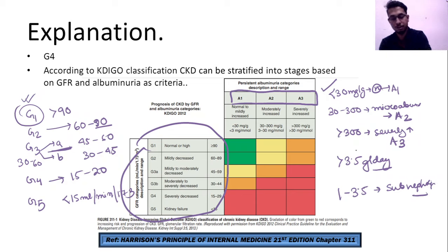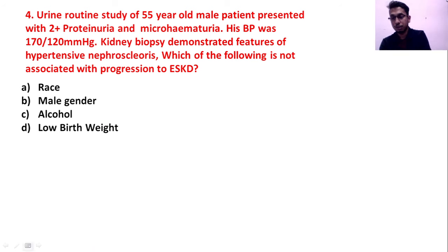Okay, now let's come to the next question. It says a urine routine study was given of a 54-year-old male. He presented with 2+ proteinuria and macrohematuria. His BP was raised, 170 by 120, and a kidney biopsy was done, which demonstrated features of hypertensive nephrosclerosis.